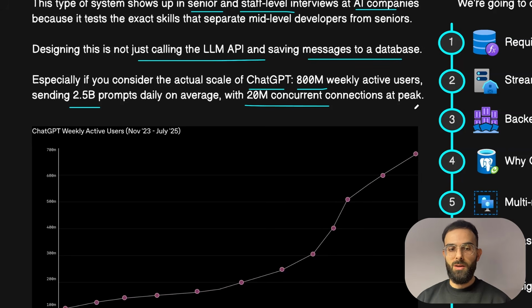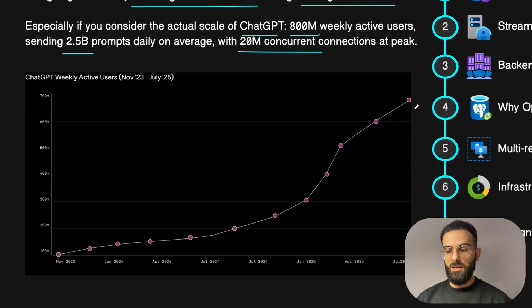And this chart is also taken from the official OpenAI post from January 2026, where you can see that as of July 2025, they already had 700 million weekly active users, and currently they have already surpassed 800 million weekly active users.